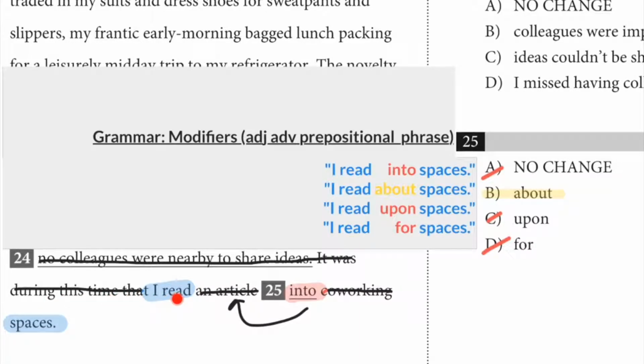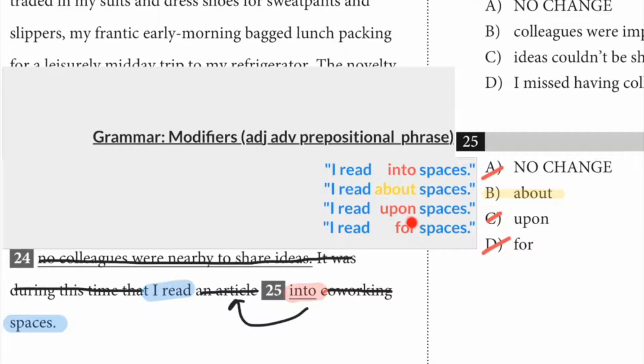It was during this time that I read an article into co-working spaces. When you pare this down, you've got the subject, the verb, I read, and then into spaces. You can eliminate pretty much everything else. And then when you read, I read into spaces, I read about spaces, I read upon spaces, I read for spaces.